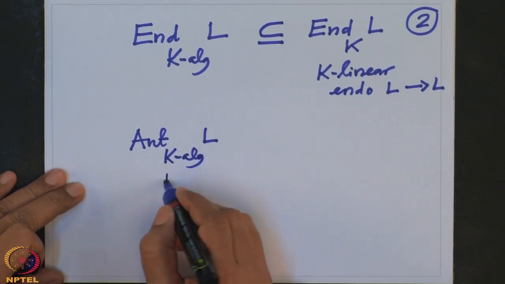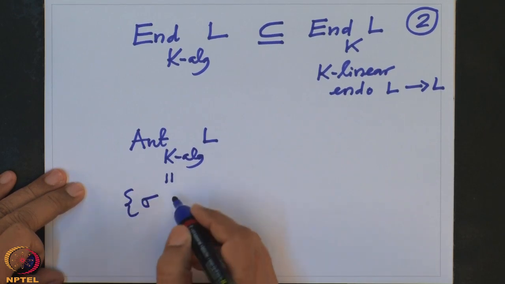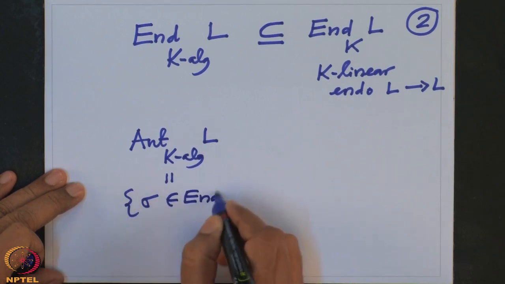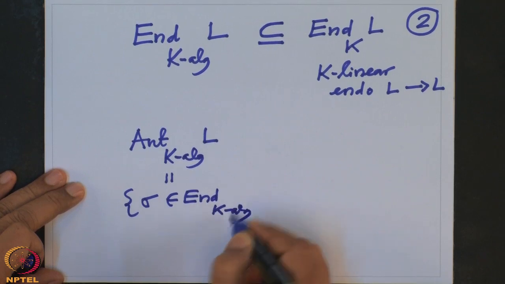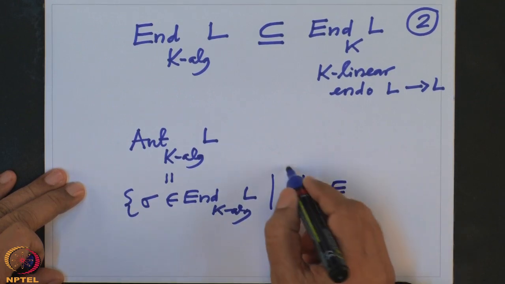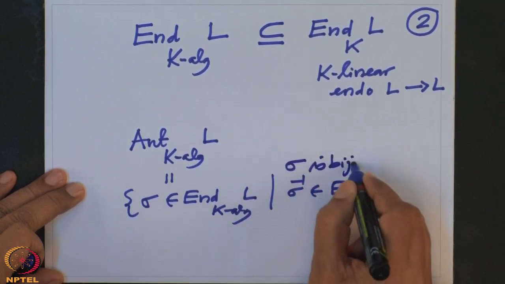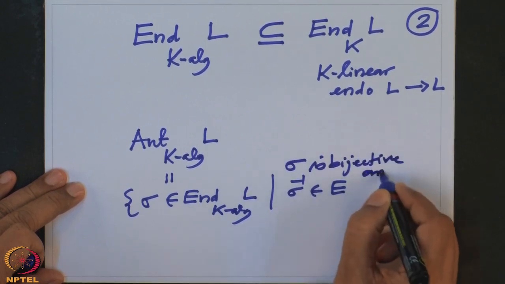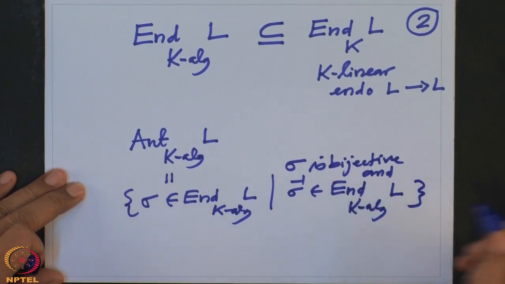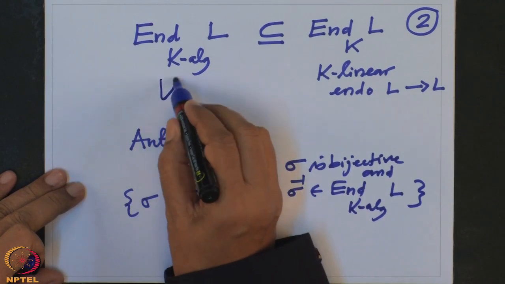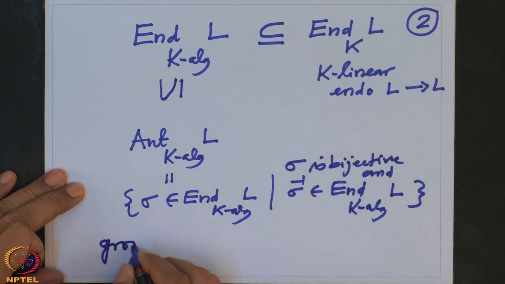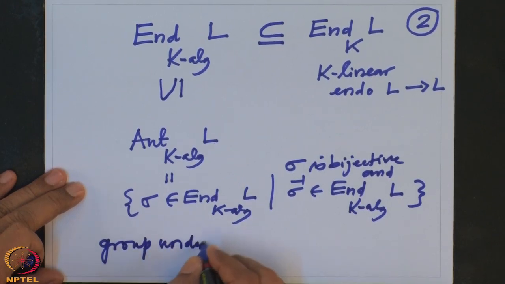So this is precisely all those sigma endomorphisms such that sigma is bijective and sigma inverse is also a K algebra endomorphism of L. So this is a subset of this, and more importantly, this is actually a group under composition.